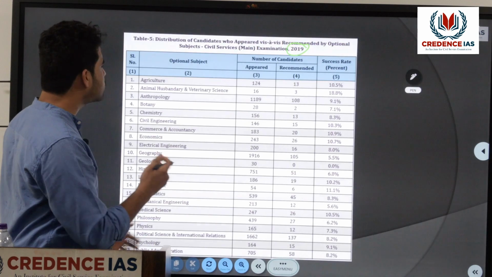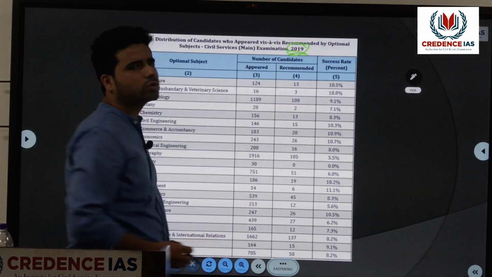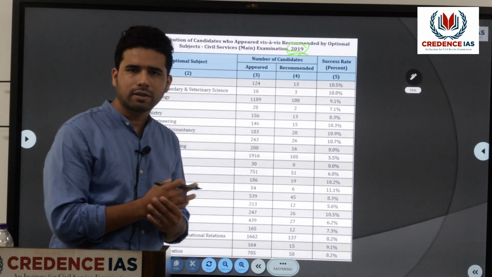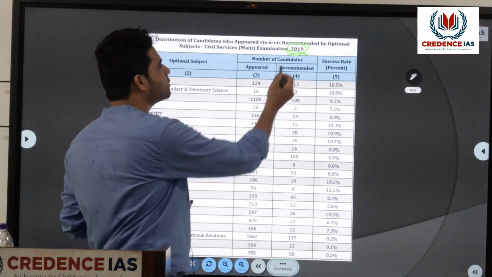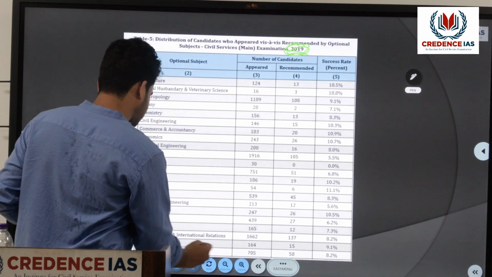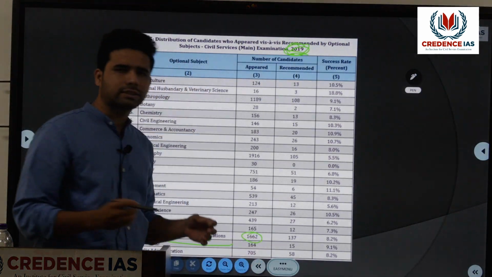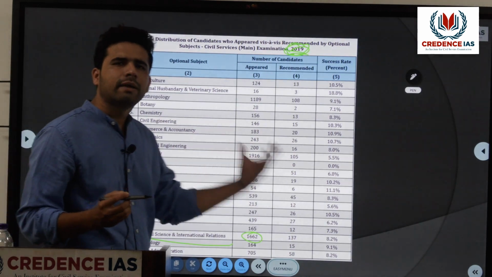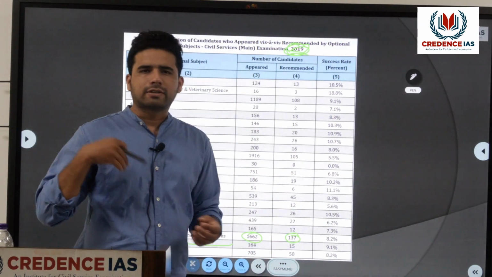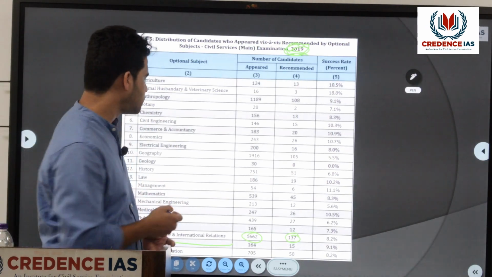Again, if we go through the data of the previous year available on the UPSC website, that is 2019, then again we can see that around 1662 people took PSIR optional, and out of them 137 actually made it to the final list.